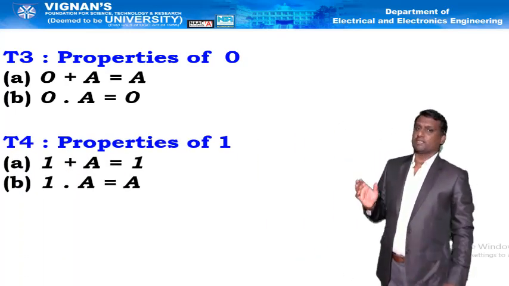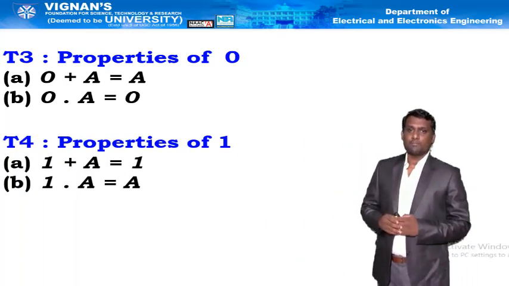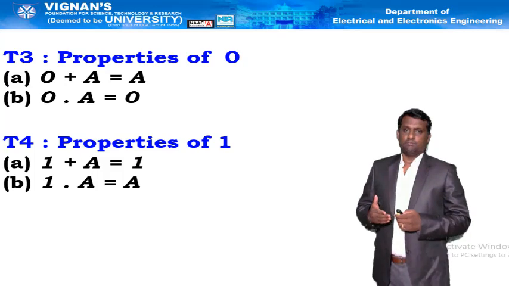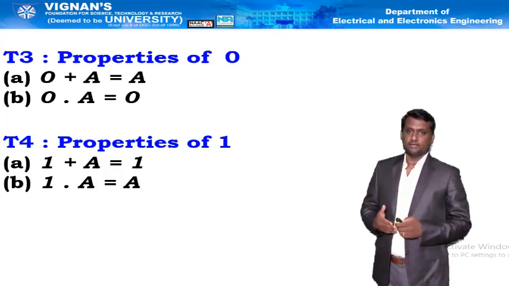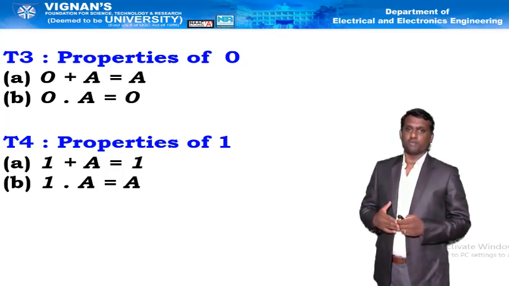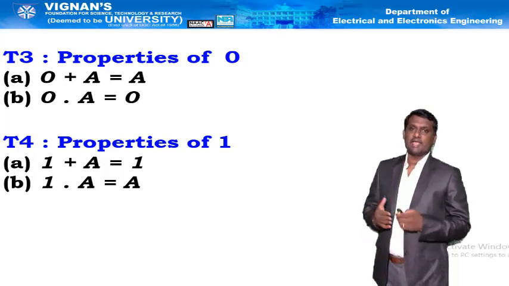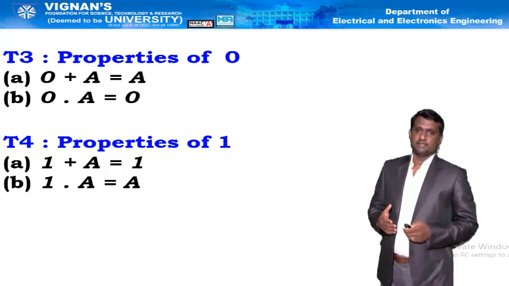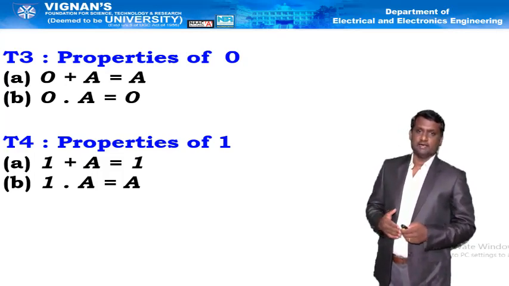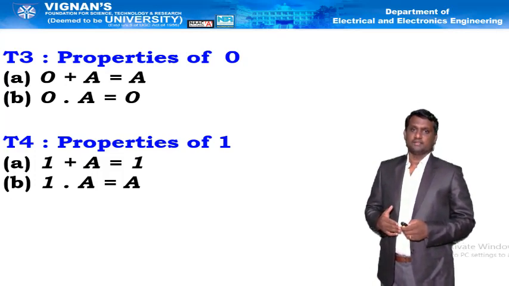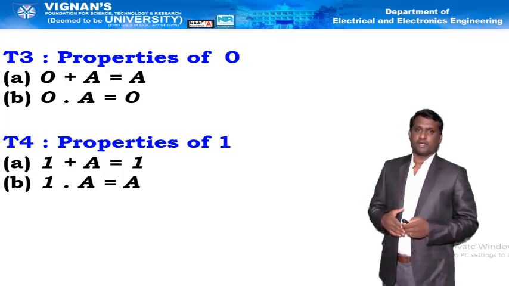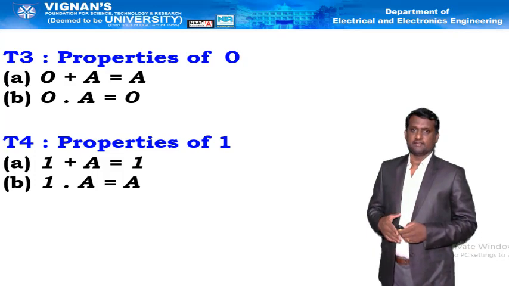Next one, properties with 1. That is, 1 plus a is equal to 1. That means by adding any binary number with 1, the result is also 1. Similarly, property of 1 with multiplication is 1 into a is equal to a. Nothing but if any binary number is multiplied with 1, the resultant output is the respective binary number only. That's why 1 into a is equal to a.